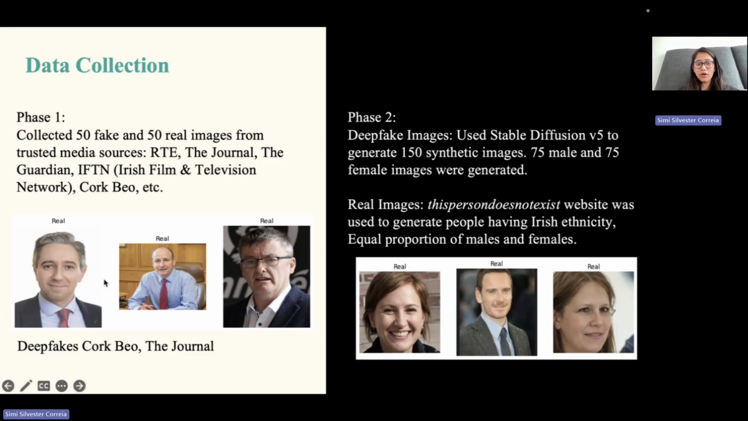So the raw real images look like the ones on the left hand, and the ones that were generated from This Person Does Not Exist look like these.